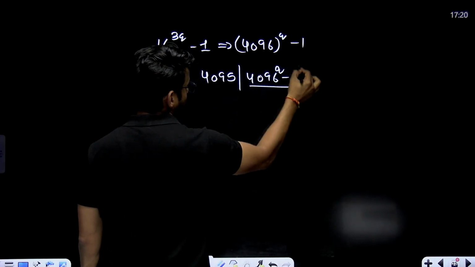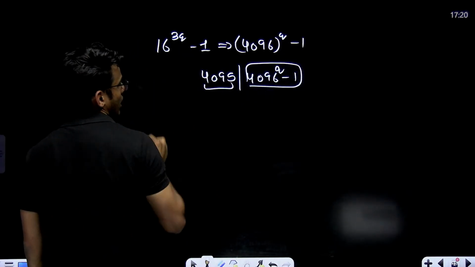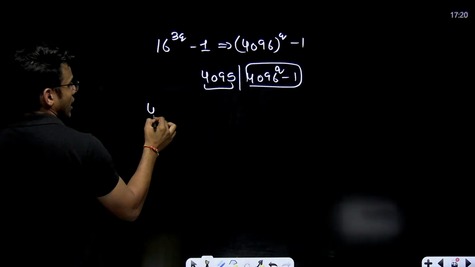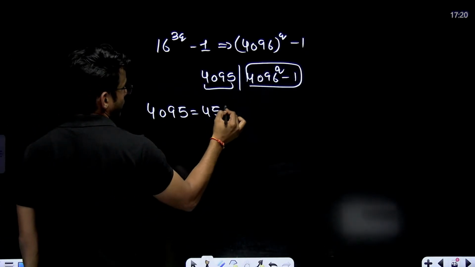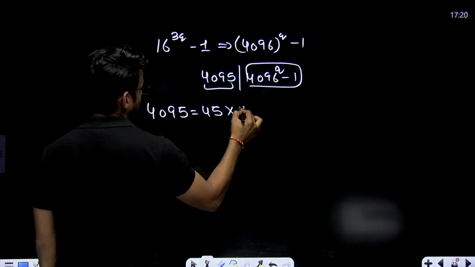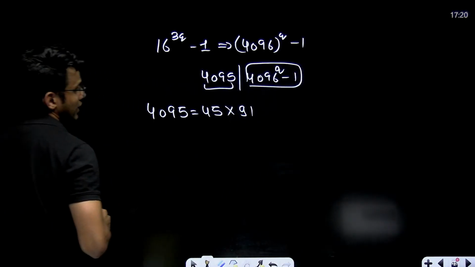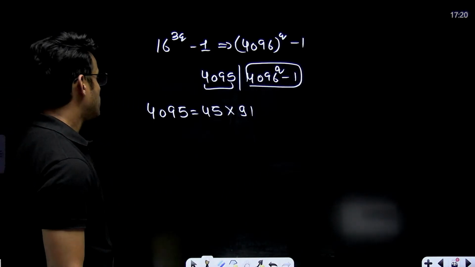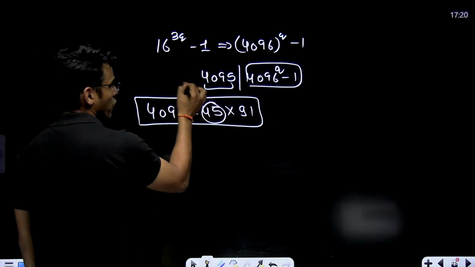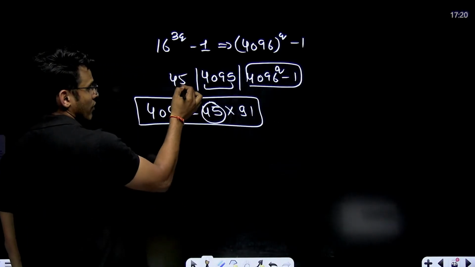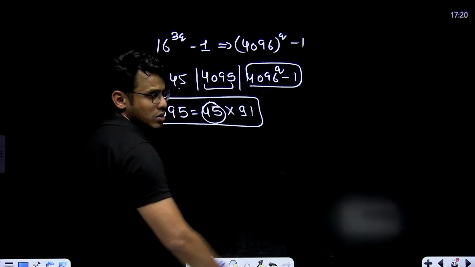Right? And what is 4095? 4095 is nothing but 45 times 91. Can you check it? So it is divisible by 45. So 45 divides 4095, which means 45 divides this also.